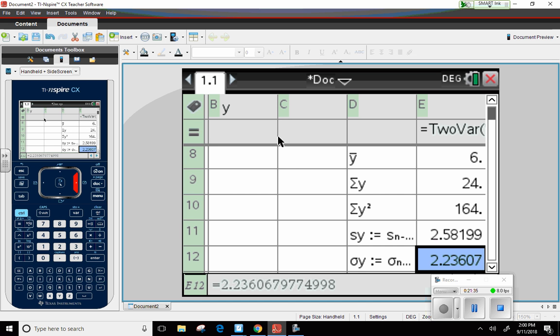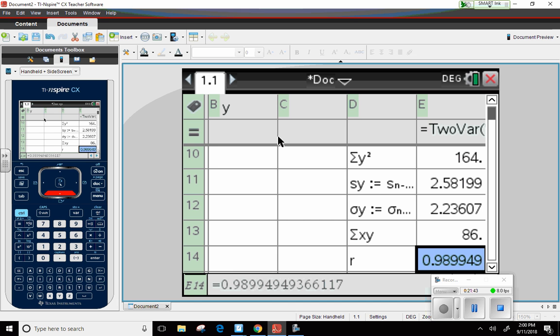In fact, what do we get for R, the correlation coefficient? We got like 0.9899, right? Well, if I continue to scroll down, there's R. Okay. There's everything we need.